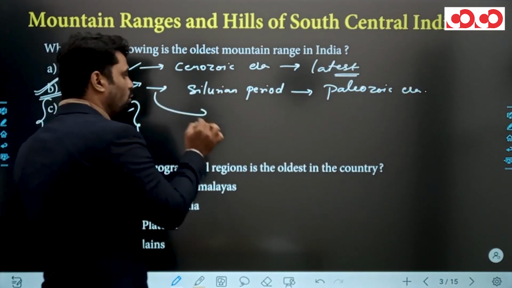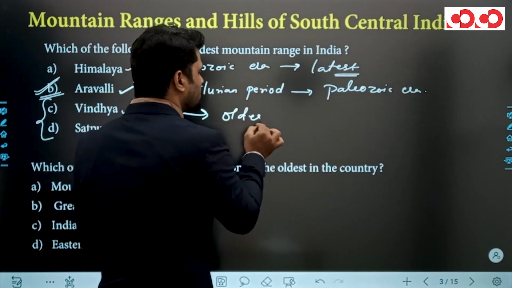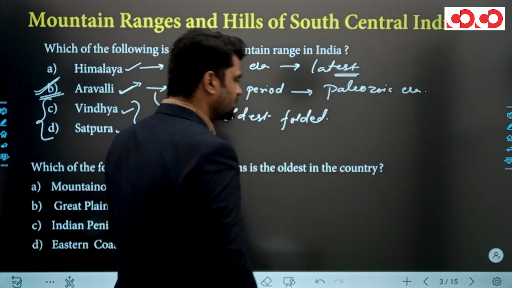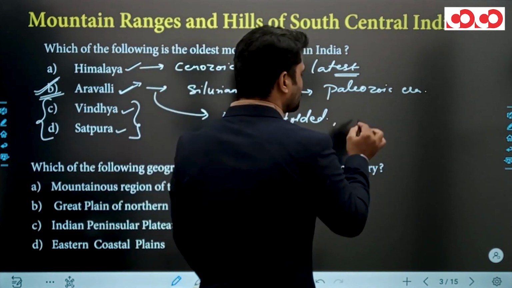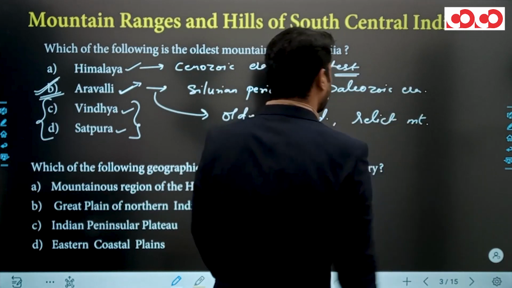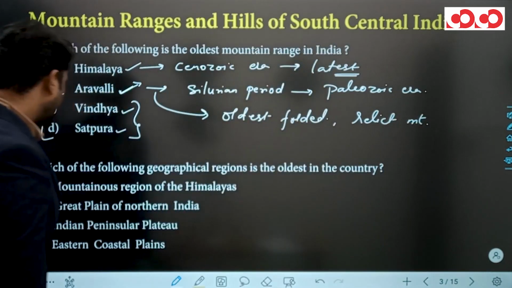Aravalli is also known as the oldest folded mountain because it was formed due to the folding process of orogenesis, and it is also known as a relict mountain. Clear? Let's move to the next question.